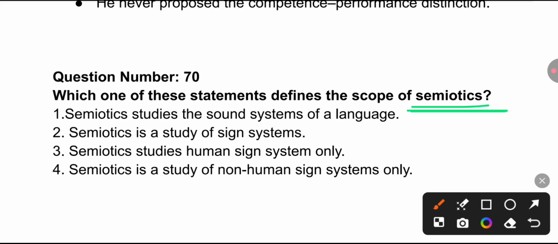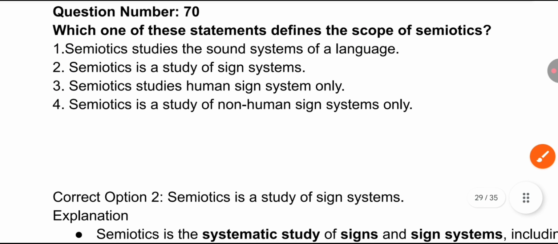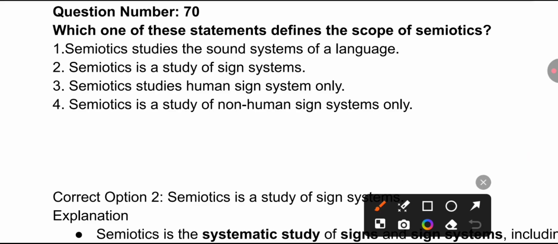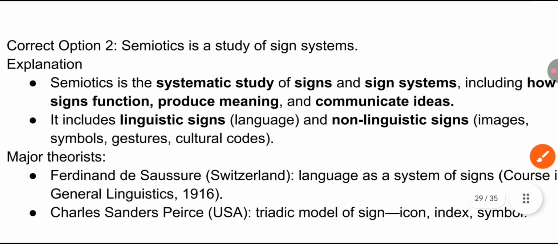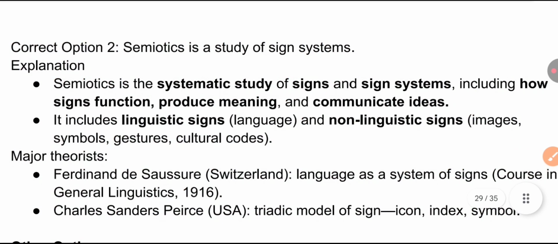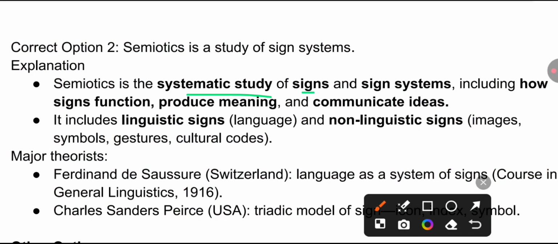See the options. Semiotics studies the sound system of language. Semiotics is a study of sign systems. Semiotics studies human sign systems only, and semiotics is a study of non-human sign systems only. You have to find out which one of these statements defines the scope of semiotics. The correct option would be that semiotics is a study of sign systems. The sound system of a language is phonology, not semiotics. So semiotics is the study of sign systems.